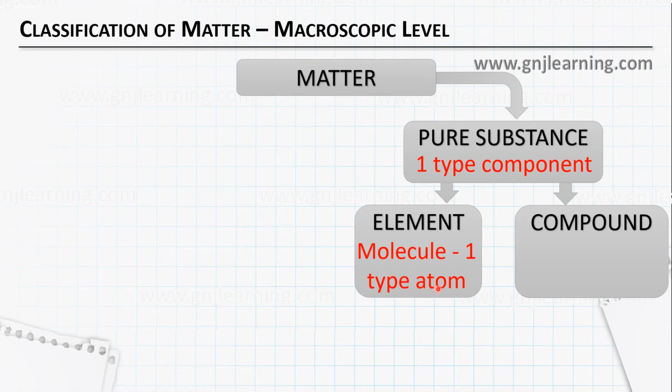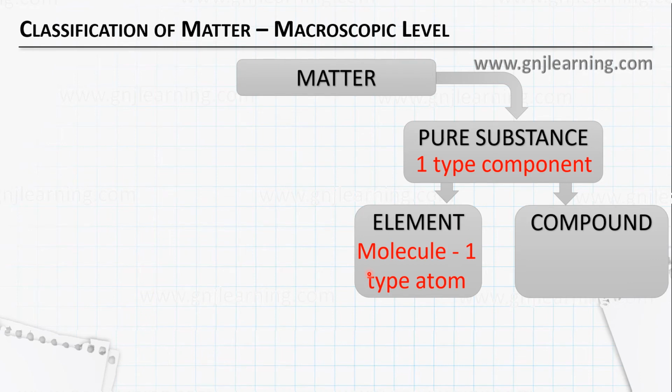Or if the container contains only oxygen, it has only oxygen atoms. What is the formula of oxygen molecule? O2. O2 is made up of two oxygen atoms. Then it can also be metals, Fe, iron for example. If it is pure metal, then it contains only atoms of iron. Sodium, if it is pure metal, it contains only atoms of sodium. Graphite, diamond, if they are in their pure form, they have only carbon atoms in them.